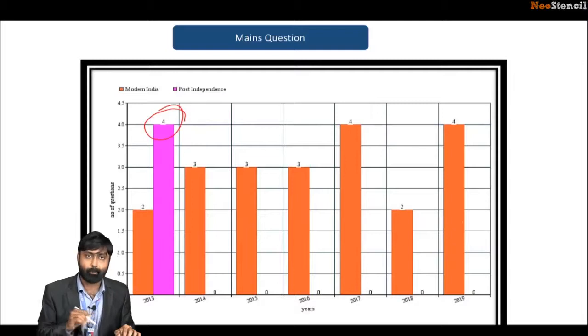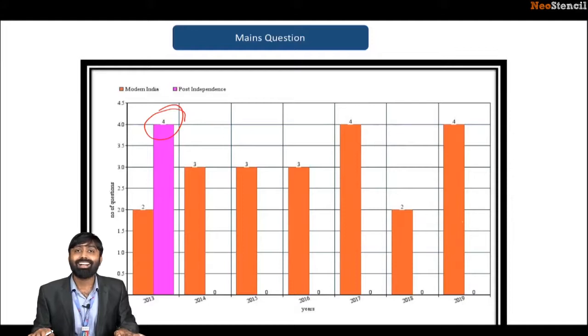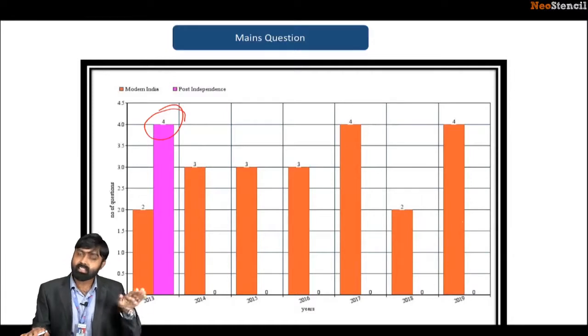Look at post-independence there. I have not included 2012 because it cannot be considered a standard pattern for the current examination model. That's why we have started from 2013. As far as the mains examination is concerned, your standard pattern starts from 2013. As far as the prelims examination is concerned, your standard pattern starts from 2012, but there are a few questions from 2011 which are good, so I have included that too. Otherwise, the standard pattern starts from 2012, and with regards to mains, it starts from 2013. I hope that is clear up to this point.